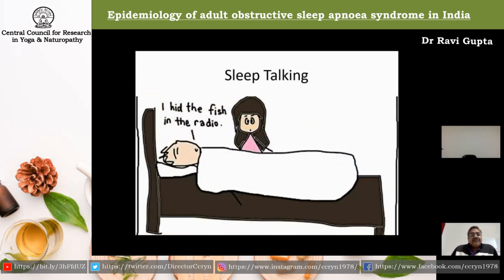Many patients with sleep apnea have their brain come into the wake state for a brief period of time, and these are known as microarousals. During this time, if patients are dreaming, they can make some kind of noise, which manifests as sleep talking. So sleep talking, if it manifests in adulthood and adolescence, should be taken seriously because it can be a sign of obstructive sleep apnea. Next slide, please.